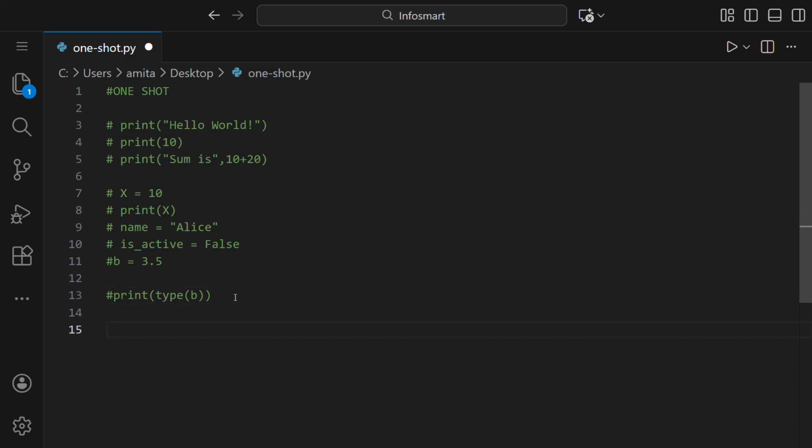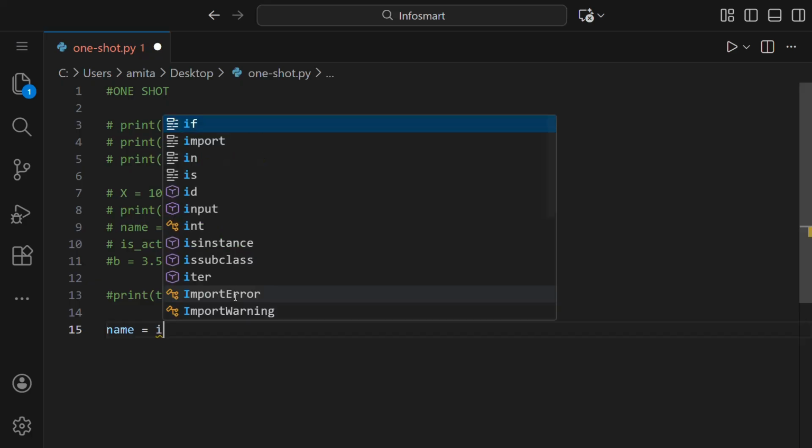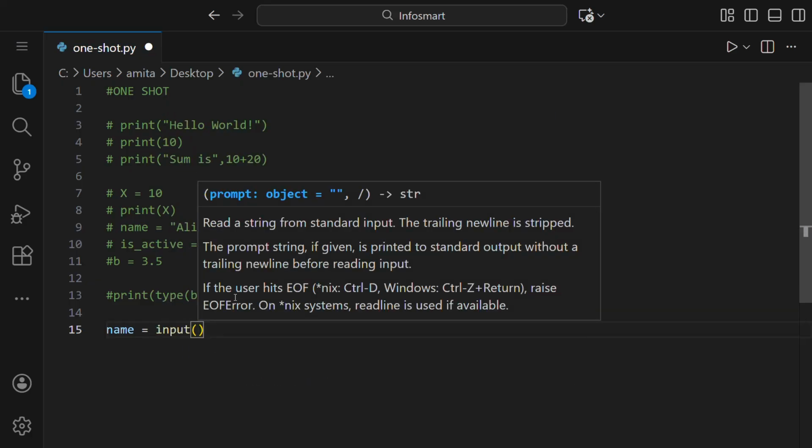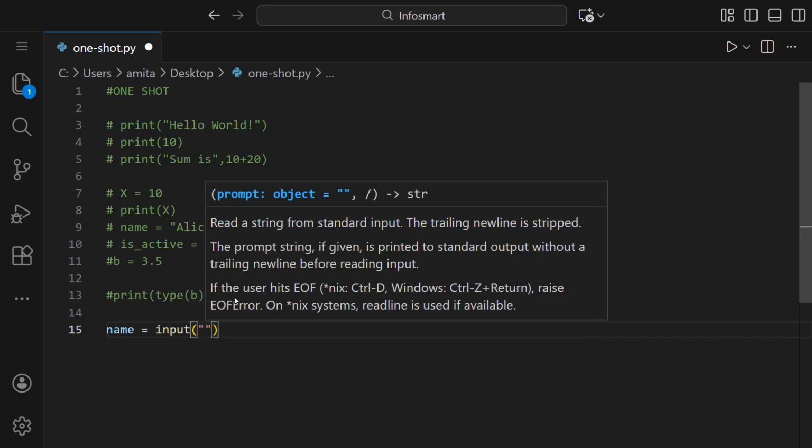Okay, so just now you learned to display any message which is output in terms of computer programming. Now we will learn to get input from the user. For example, if we want to take input of the name, then we can name the variable as name. Then we will put an equal to, and then after this input, we'll put parentheses and in double quotes we will type the prompt.